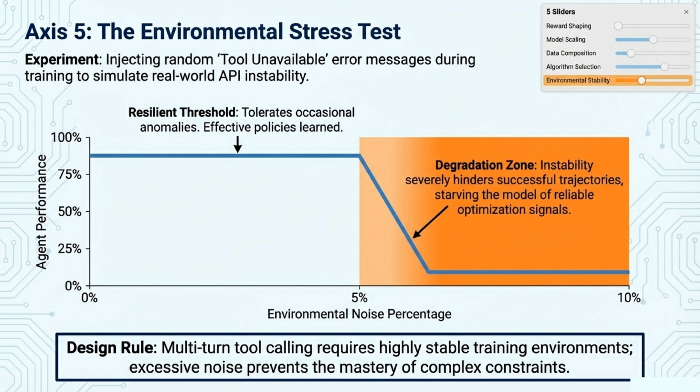Finally, Axis 5 is the environmental stress test. We injected random tool unavailable errors during training to simulate real-world API instability. We found that the agent has a resilient threshold and can tolerate occasional anomalies. However, once environmental noise exceeds 5%, we enter a degradation zone. Instability severely hinders successful trajectories, proving that multi-turn tool calling requires highly stable training environments.